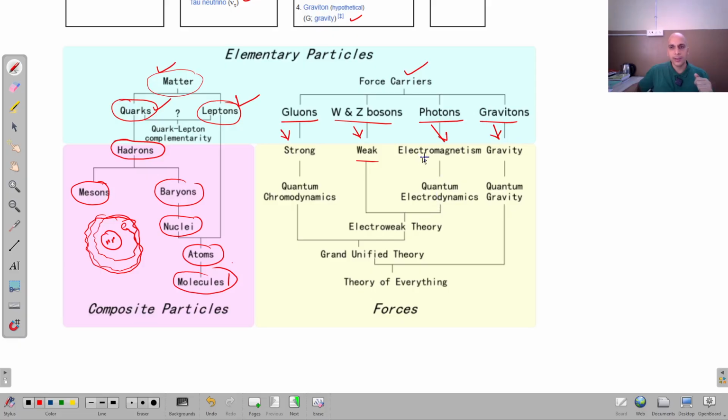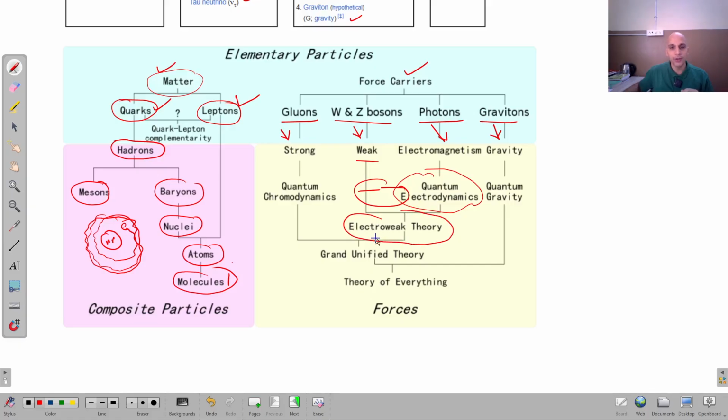Electromagnetism is when electrostatics and magnetostatics are joined together, and the quantum theory for it is quantum electrodynamics, right? Electroweak means we are combining this one and this one together. We will have an electroweak theory, and we have already developed it.